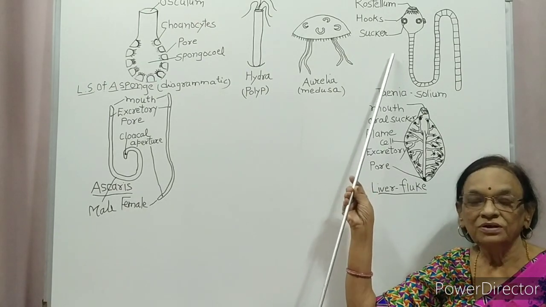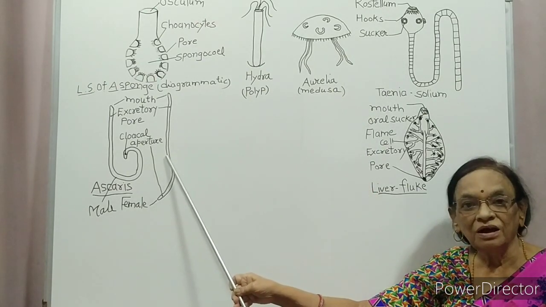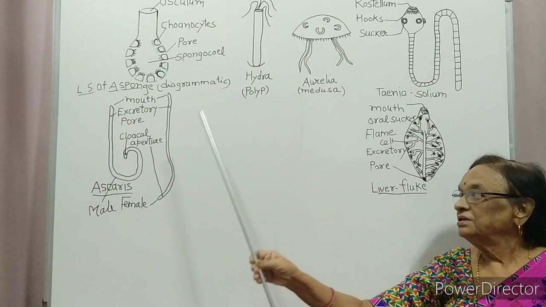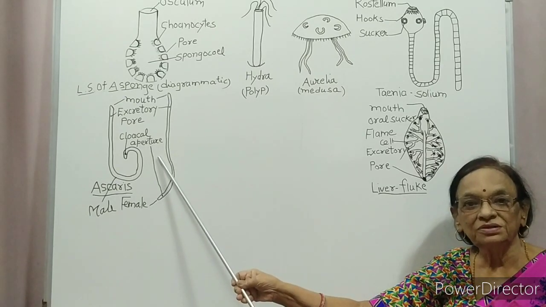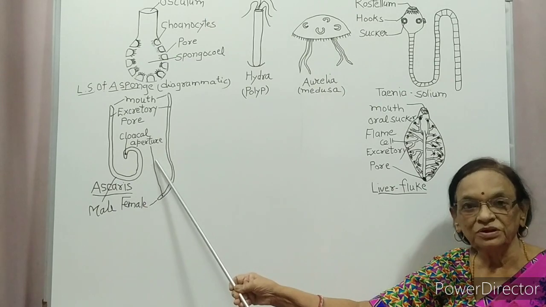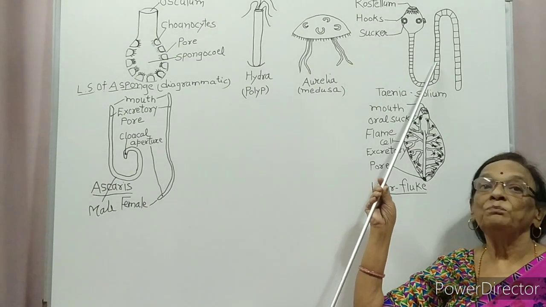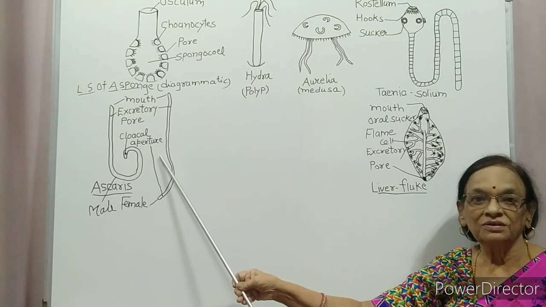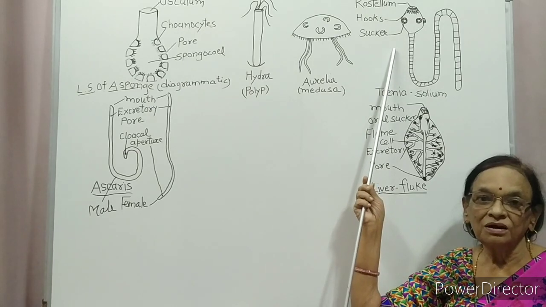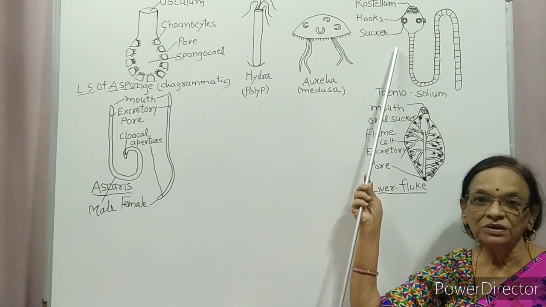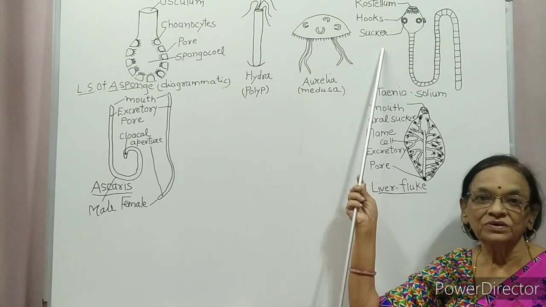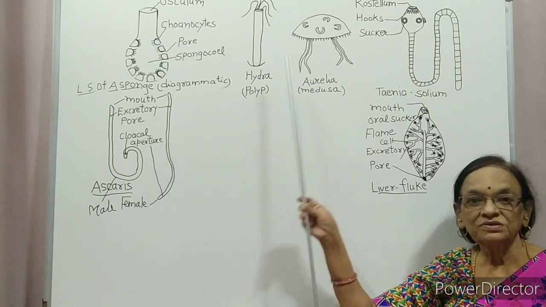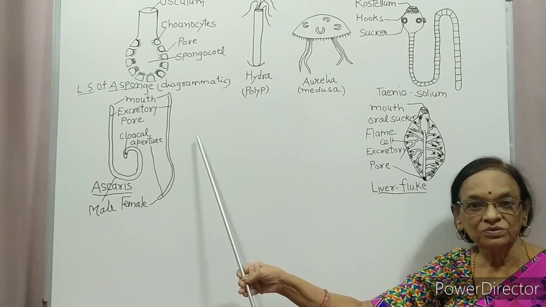Platyhelminthes have flatworms and Aschelminthes have roundworms. Platyhelminthes are acoelomate. Aschelminthes are pseudocoelomate. Here, incomplete intestine. First time, complete intestine. Animals are hermaphrodite, both male and female sexes are in one individual. Here animals have separate sexes. So this is the difference between these two.